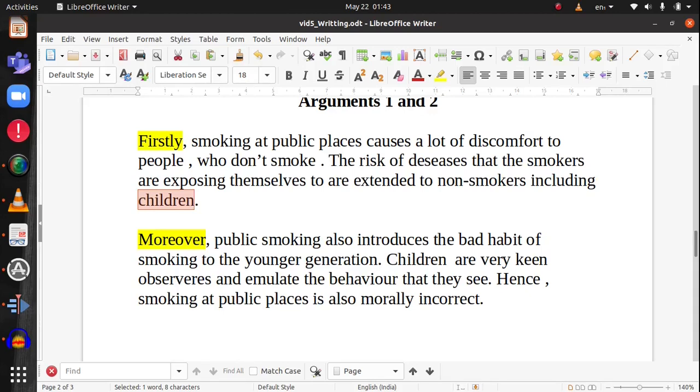Now let's come to the second argument. It starts with moreover. Moreover, public smoking also introduces the habit of smoking to the younger generation. Children are very keen observers and emulate the behavior that they see. Hence, smoking at public places is not morally correct. So again, you have put forward another emotional appeal, and you have augmented your first argument by the second, and you have used the word moreover to have a sense of continuity. This makes your essay look like a coherent unit.